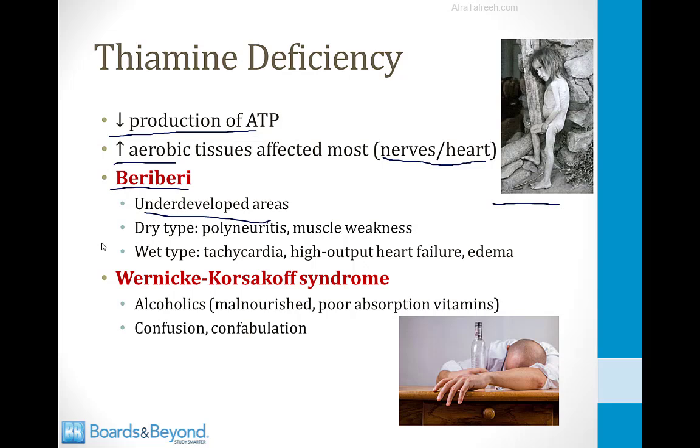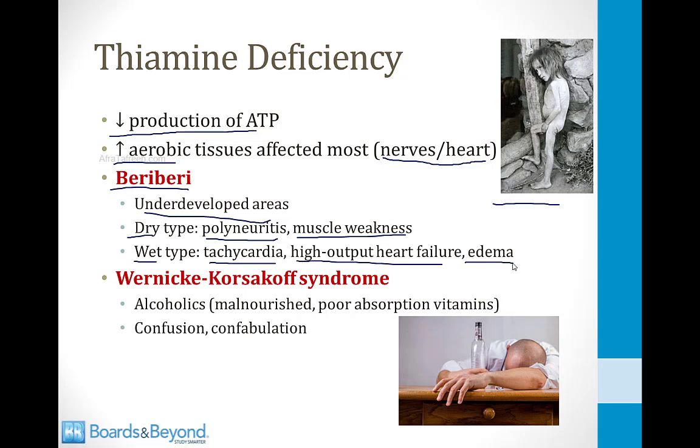The symptoms of beriberi are divided into dry symptoms and wet symptoms. The dry symptoms are polyneuritis, so this will be pain in nerves, also muscle weakness. And the wet symptoms come from heart failure, so the heart can get tachycardic and there can be high output heart failure, and children can develop edema in the lower extremities.